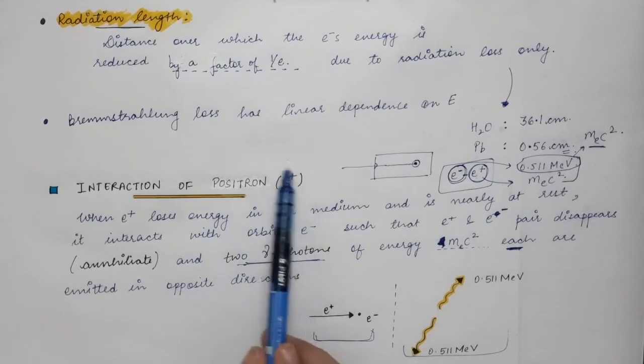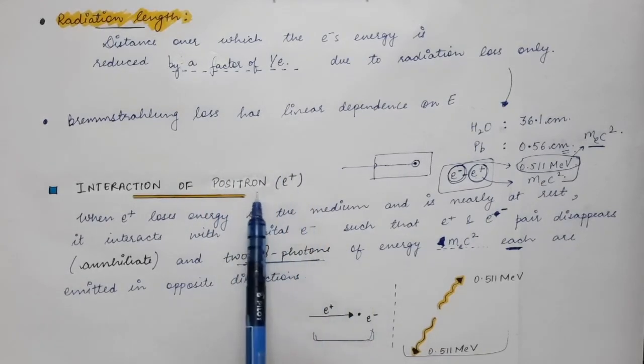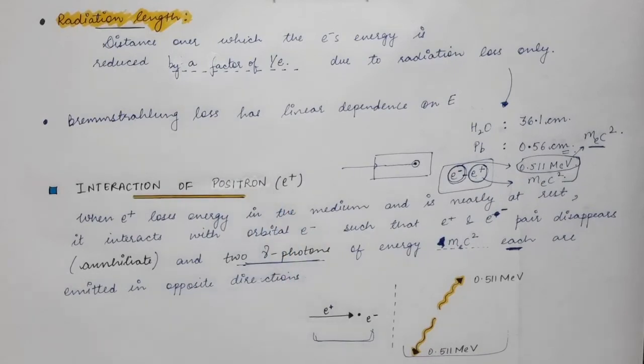So this is another phenomenon which occurs in the case of the positron only, because the positron pairs up with the electron, and after that this pair annihilates, it disappears, and in this process two gamma photons are emitted, of energy 0.511 mega electron volt each.